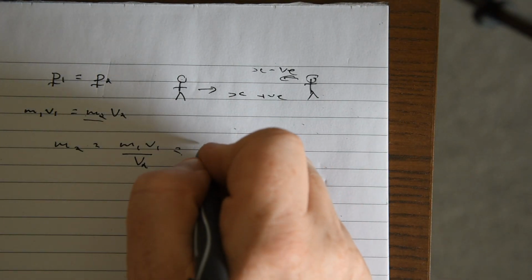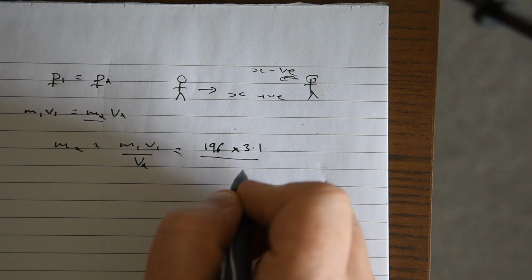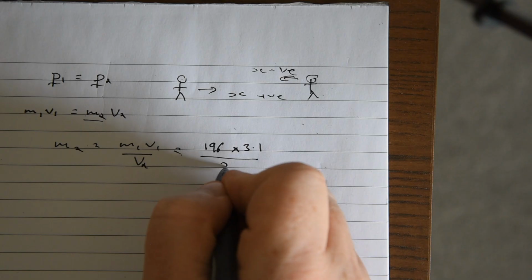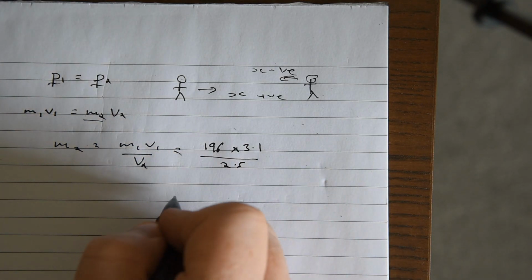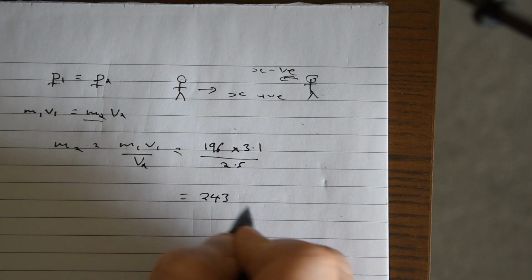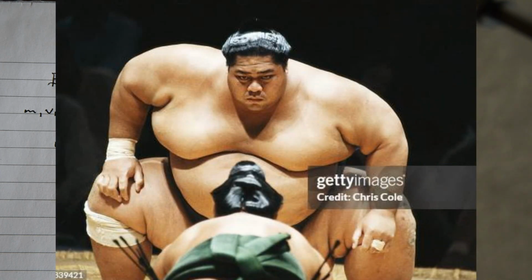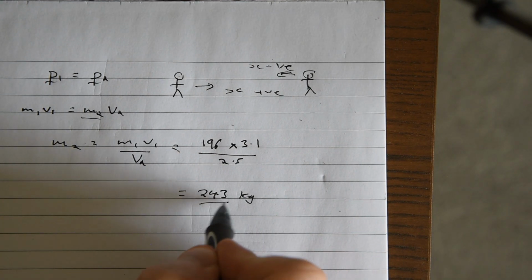So we've got 196 kilos from one multiplied by the 3.1 meters per second he runs at, and then 2.5 meters per second for the second one, and that works out to be approximately 243 kilos, which is relatively believable, because the world's heaviest sumo wrestler is a chap called Konishiki, and he weighed in at a staggering 287 kilograms. So here we go. All good.